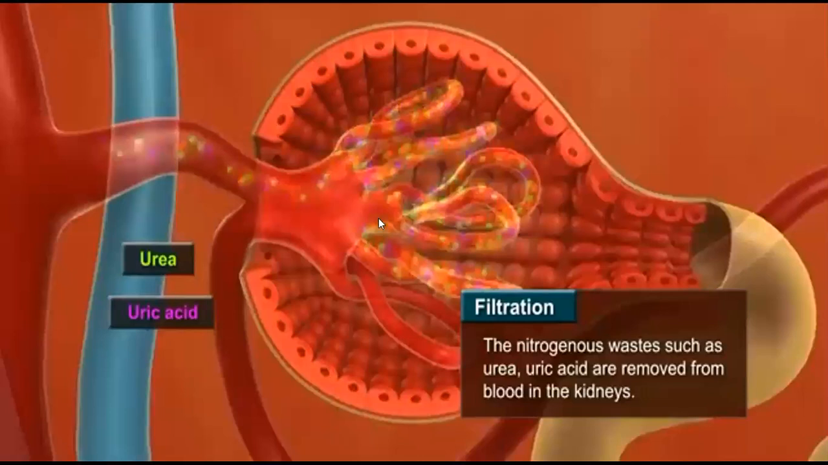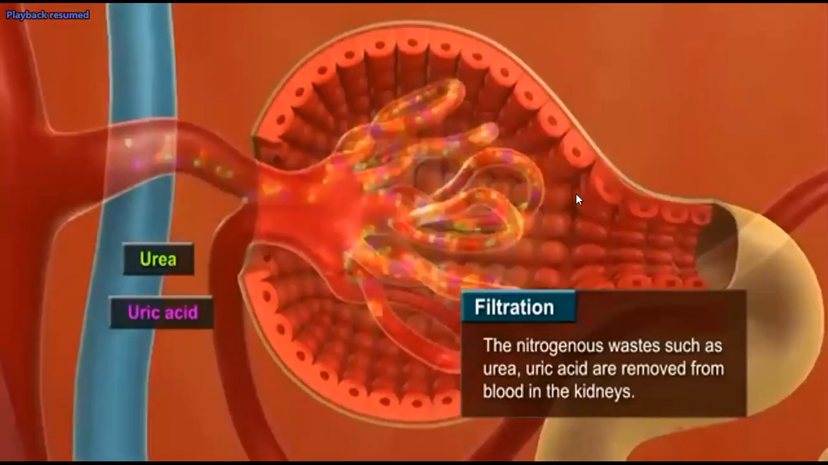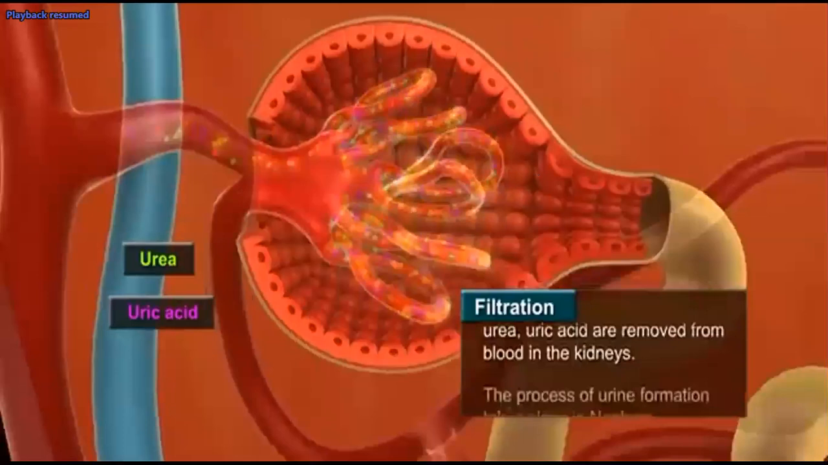The nitrogenous waste materials in the capillary, I mean in the blood, are filtered into the Bowman's capsule. From the Bowman's capsule, it will reach the PCT like this. Let's continue. See this, how it is transmitted.